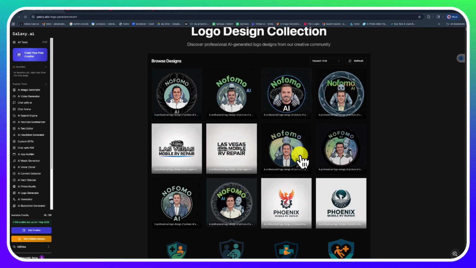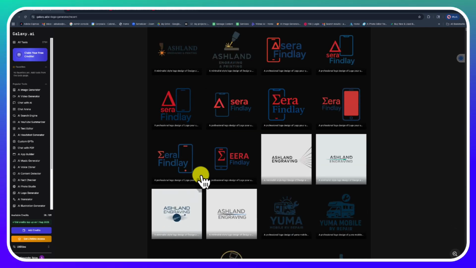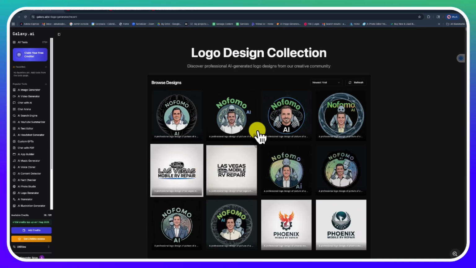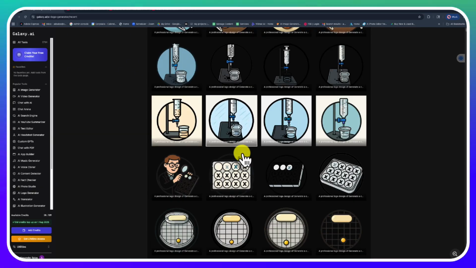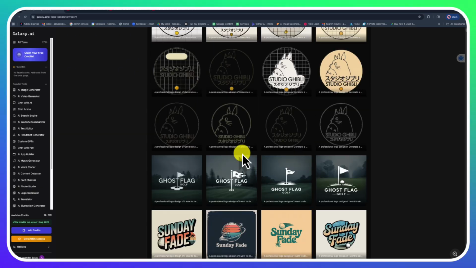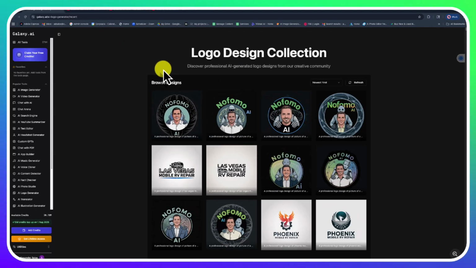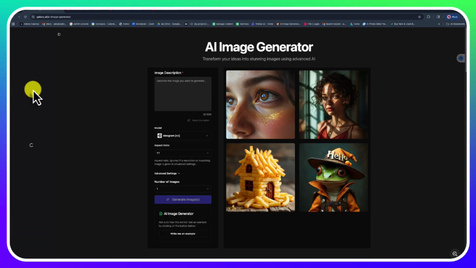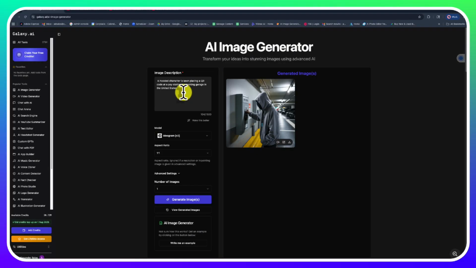So here are the logos that have been created. Oh, wow. You can see so many logos that have been created here. Interesting. I didn't create that, but I guess you can see what anybody else created, or maybe these are samples they have. Yeah, samples that you can have. That's awesome. Just remember that a lot of these apps are going to have communities, and the communities are going to do those things, right? All right, so image generator works pretty well.